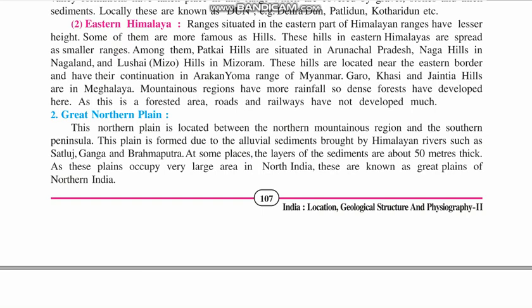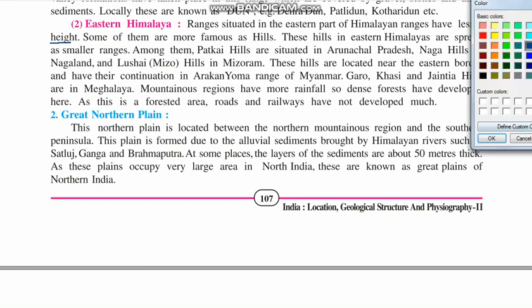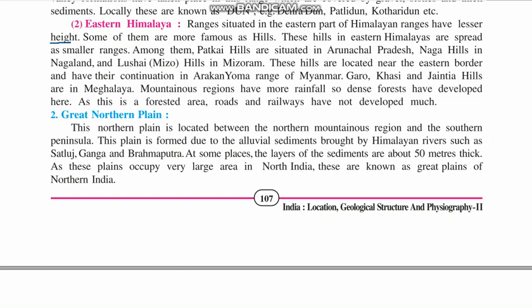Ranges situated in the eastern part of the Himalayan ranges have lesser height. As I already told you, the northern part has greater height in comparison to the eastern part. Some of them are more famous as hills. They are not mountains, they are known as hills. Hills are comparatively shorter in height than mountains. These hills in the eastern Himalayas are spread in small ranges.